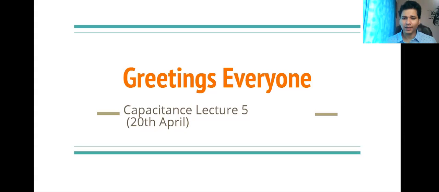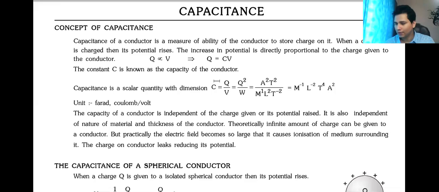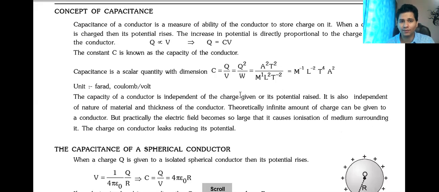Okay, so before moving further, I'll revise each and every topic once again. I'll just go through the topics. Please let me know if there's any topic that you can't understand. The first topic was the basic concept of capacitance. Capacitance is the ability of any conductor to store charges.